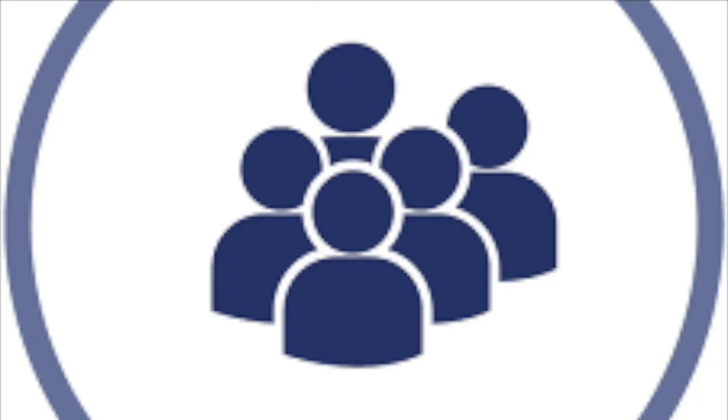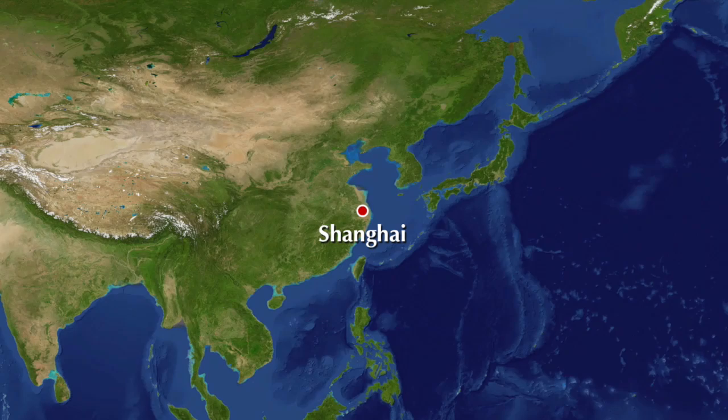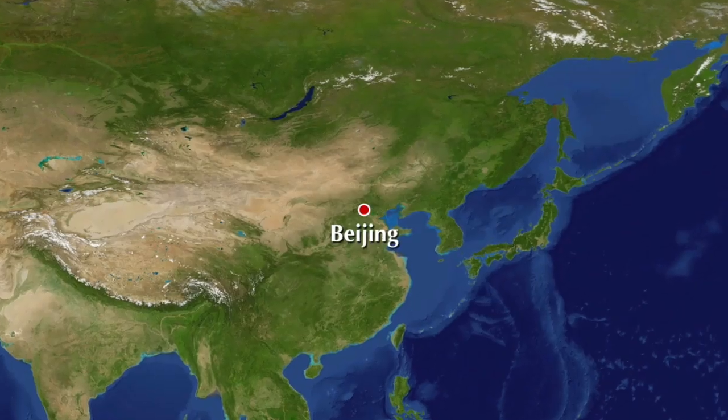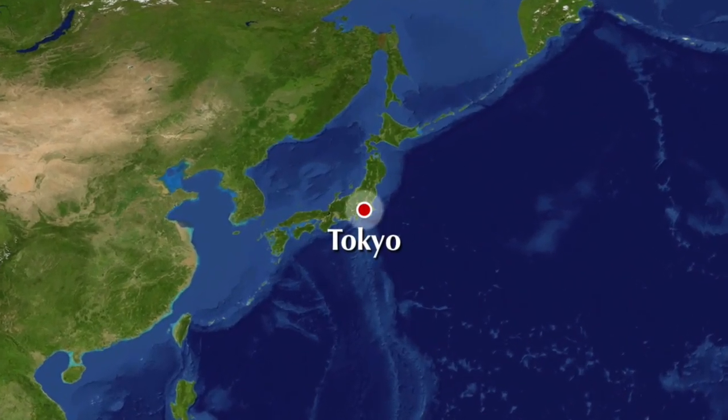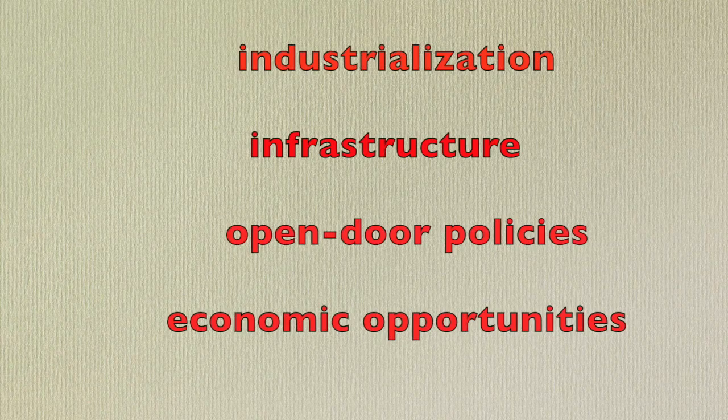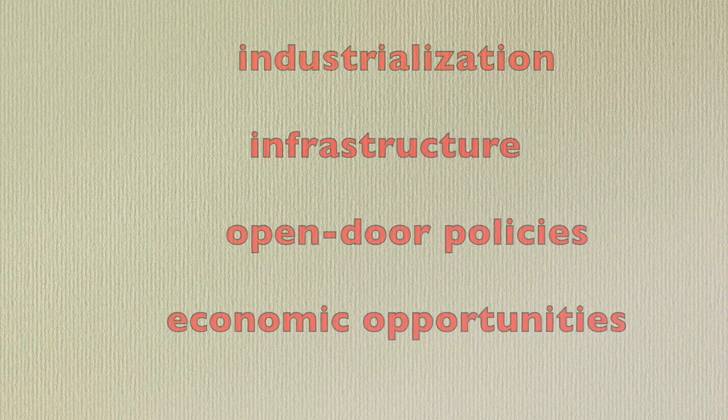In the simplest terms, a population is defined as all the inhabitants of an area. Over centuries, some populations have grown into major metropolises because of their location and policies. Currently, some of the largest populations reside in cities such as Shanghai, Beijing, Istanbul, and Tokyo. Attraction has come from infrastructure, industrialization, open-door policies, and economic opportunities.